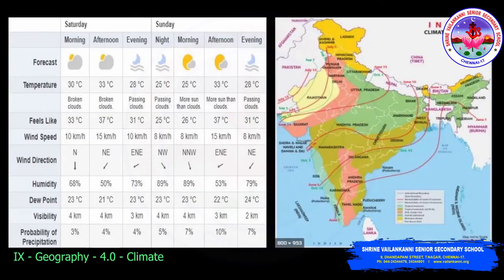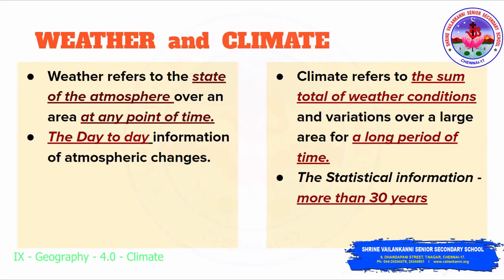You can see in this, actually I took the weather report of Chennai on Saturday. Along with that I had the additional information about what will be happening on Sunday. So this is the weather report of Chennai. It includes the temperature, wind speed, wind direction, humidity, and then the probability of precipitation, detailed information. Okay, so what is weather? It refers to the state of the atmosphere over an area, any area you're living in. Over that area, what is the state of the atmosphere? That is called the weather.